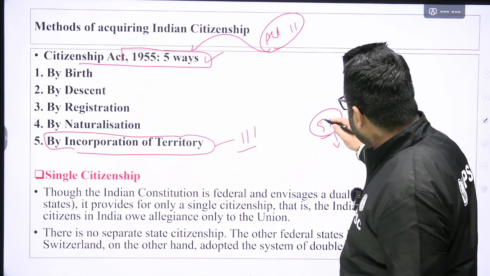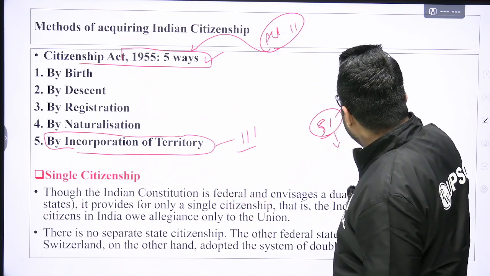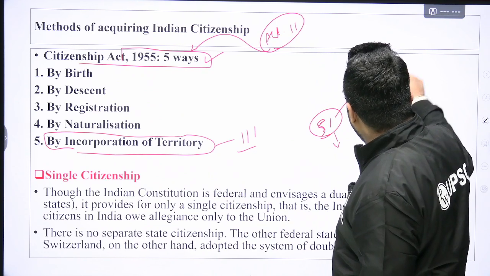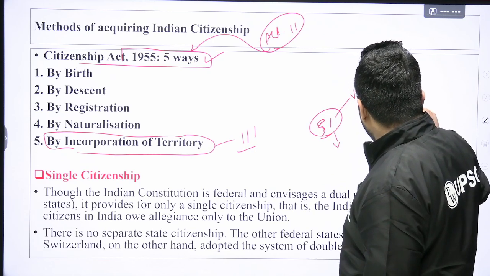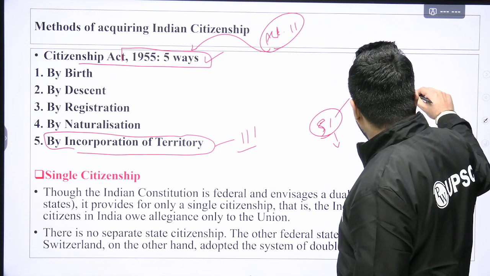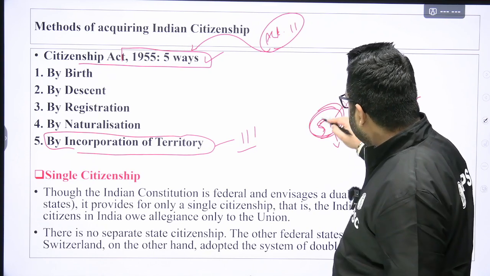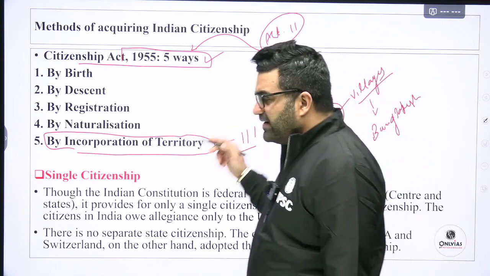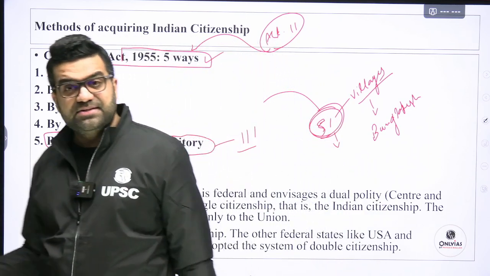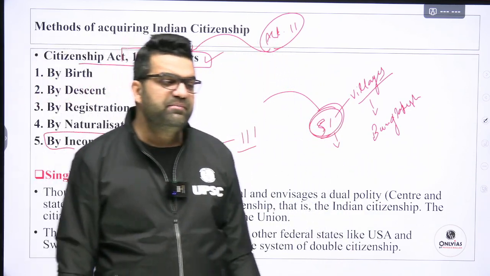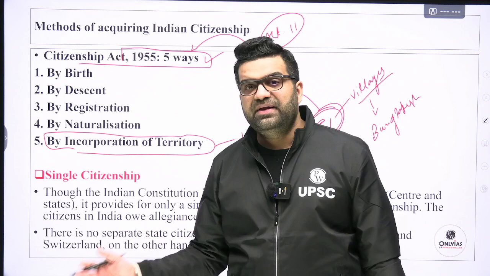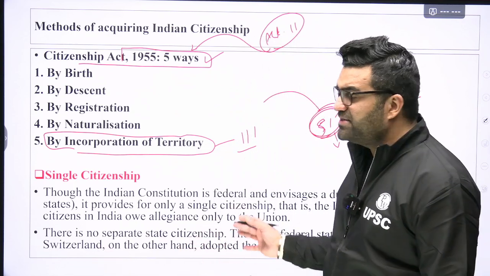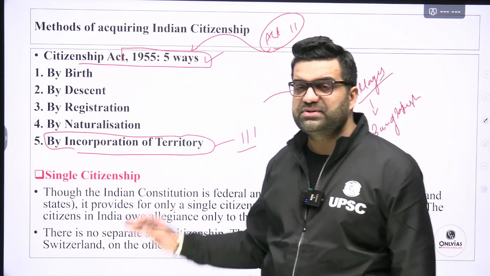Now, what will happen to the residents of these villages which were on the side of India but they belonged to Bangladesh? After this agreement between India and Bangladesh, the residents of these enclaves will be treated as citizens of India. Okay, provided they meet the conditions as incorporated. Some of them, if they do not meet the conditions, will have to be deported back to Bangladesh from the territory that was there in India.